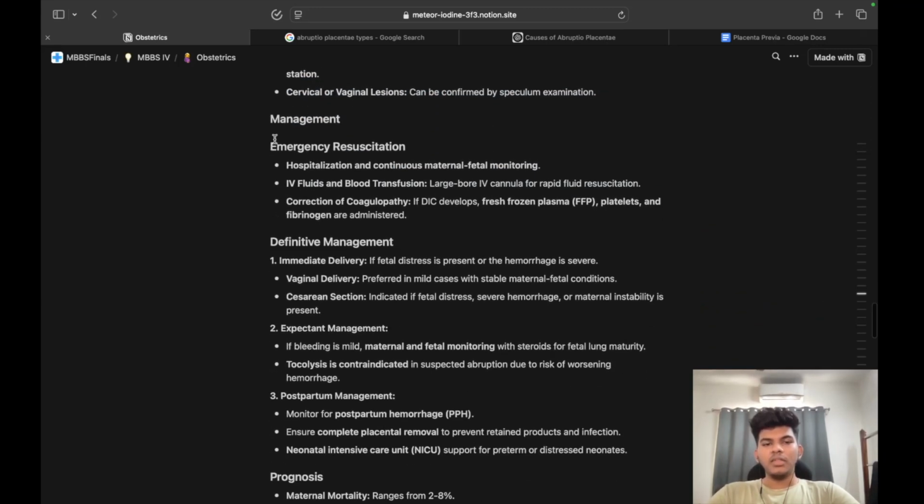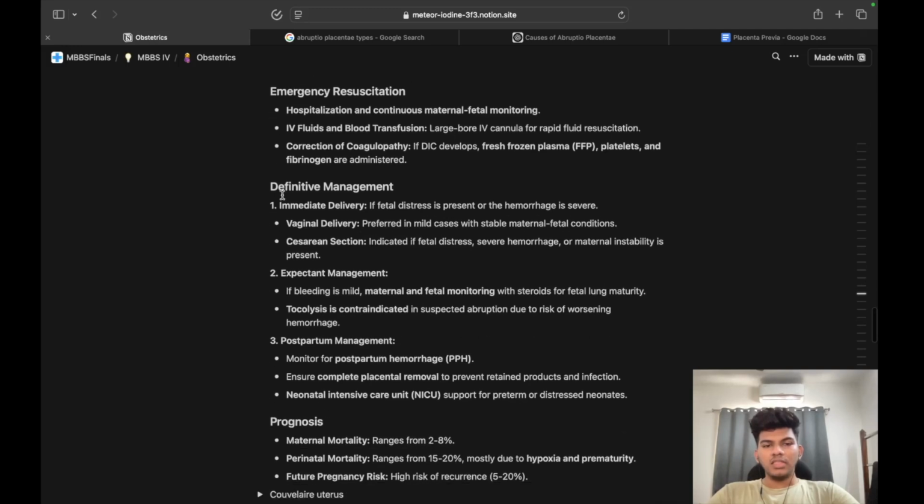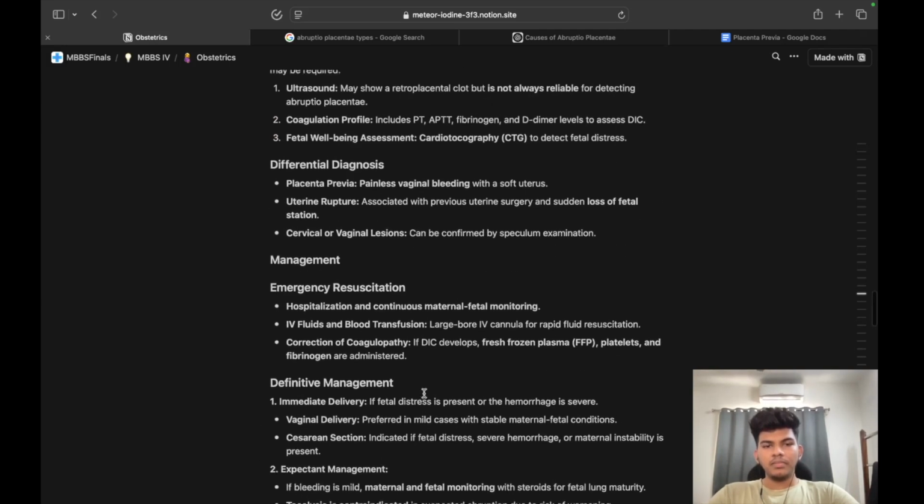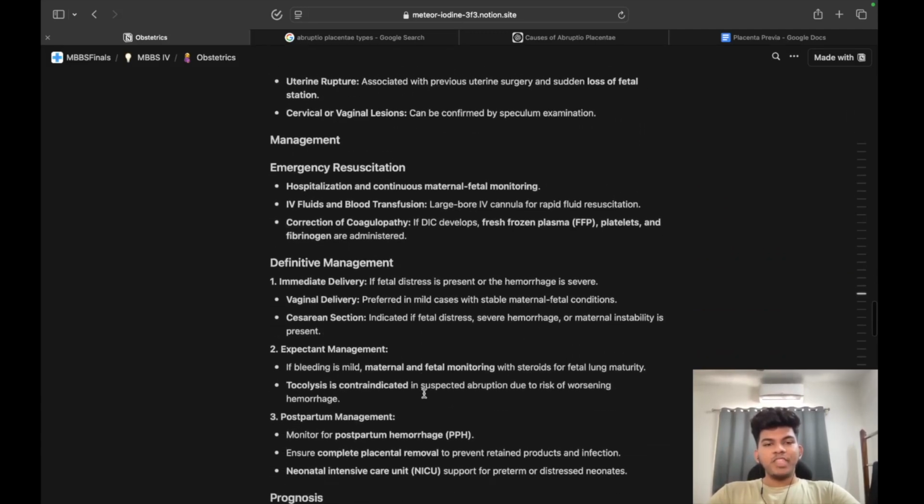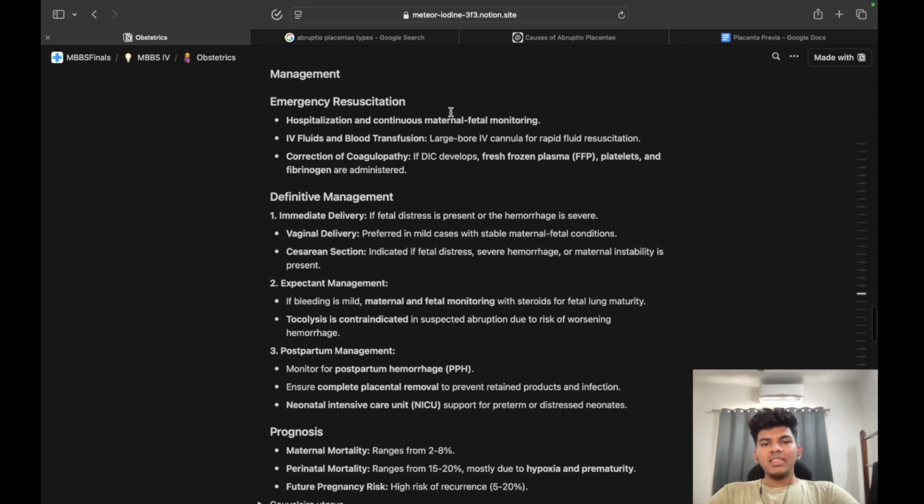Coming to the treatment, we have emergency resuscitation and definitive treatment. In emergency: hospitalization and continuous maternal-fetal monitoring, because the mother is losing blood. IV fluids and blood transfusion. A large bore IV cannula for rapid fluid resuscitation because shock-like symptoms could be seen. Correction of coagulopathy if DIC develops: FFP, platelets and fibrinogen are administered.